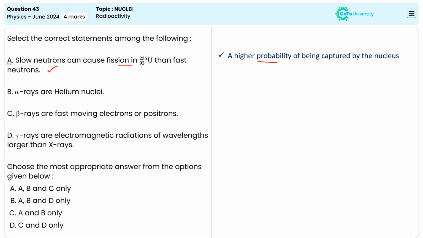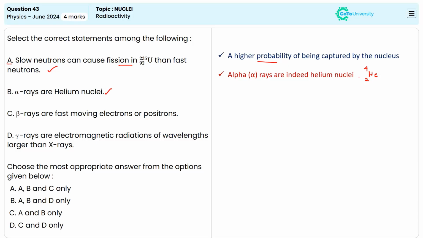Let us check statement B. Statement B is given as alpha rays are helium nuclei. This statement is also correct because alpha rays are indeed helium nuclei, which will be represented by helium-4 2, which means it has 2 protons and 2 neutrons. So statement B is also correct.